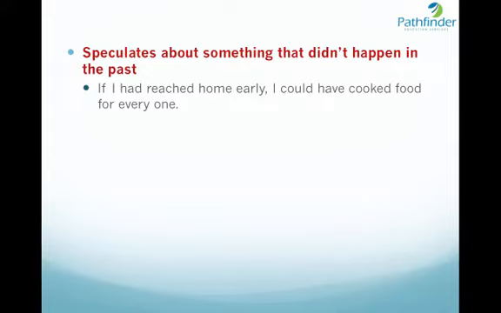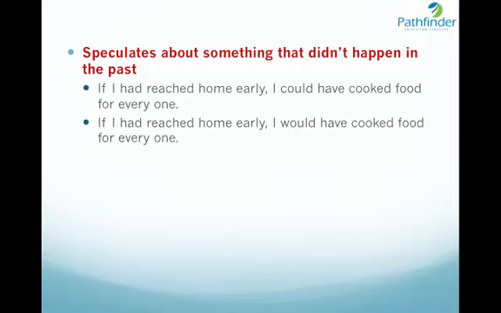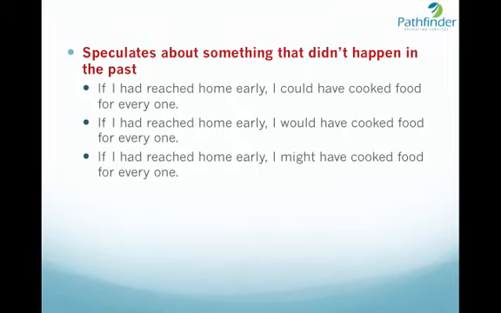So therefore, we are talking about something that did not happen in the past. We are speculating about something that did not happen in the past. If I had reached home early, I would have cooked food for everyone. So in this sentence, we use the word would instead of could. If I had reached home early, I might have cooked food for everyone.